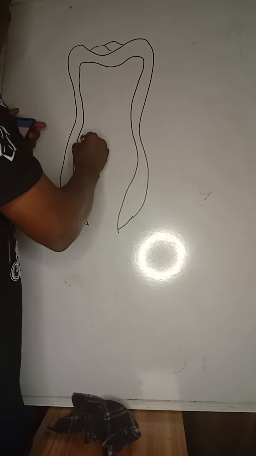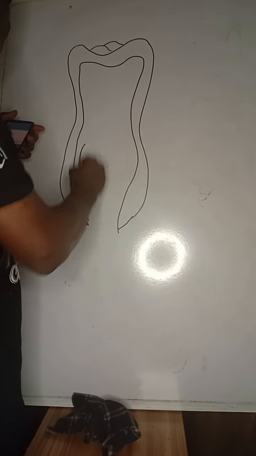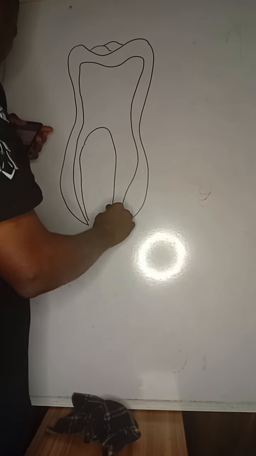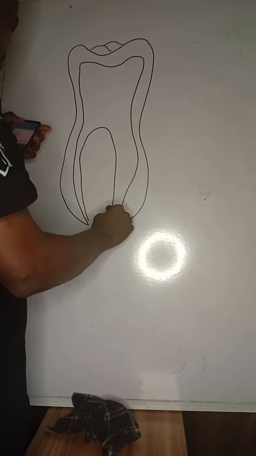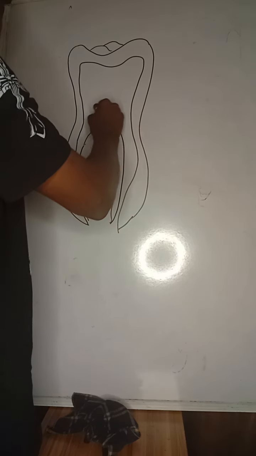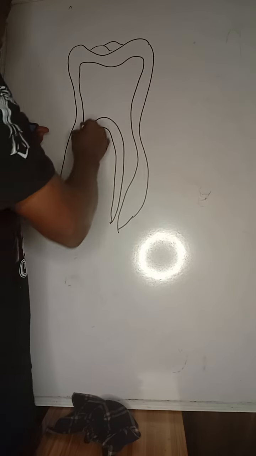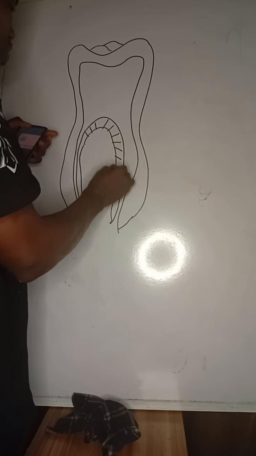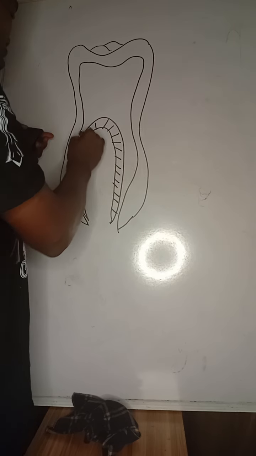Okay, they had another part. Okay, this one was quite. This part was. I'm just quickly shading it for identification.